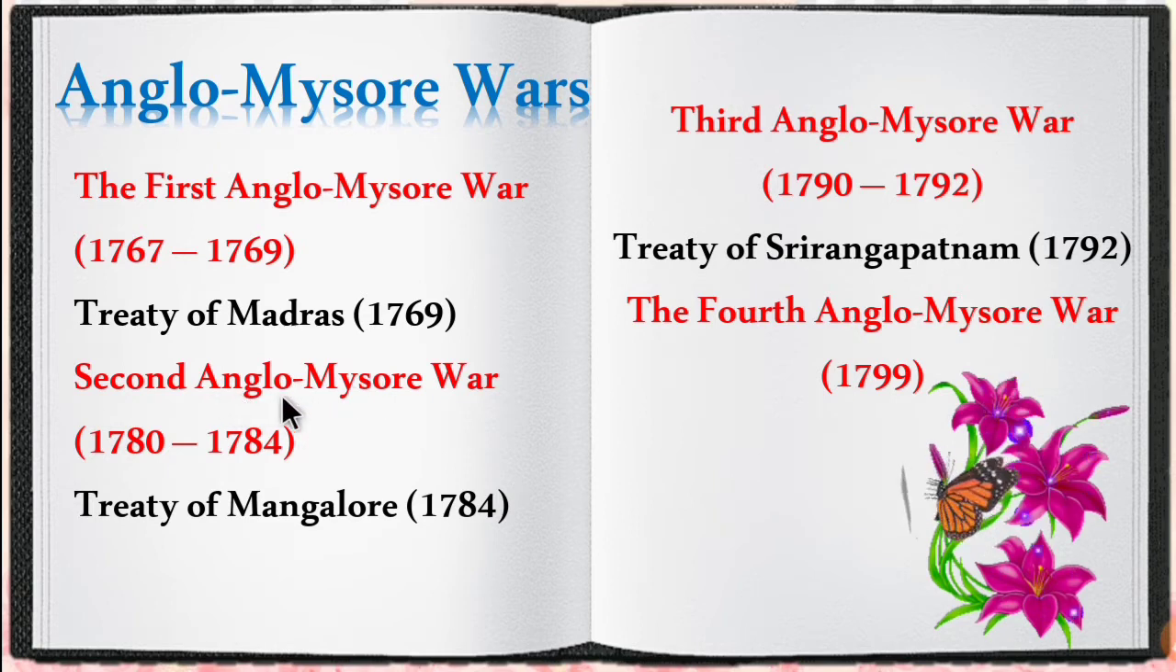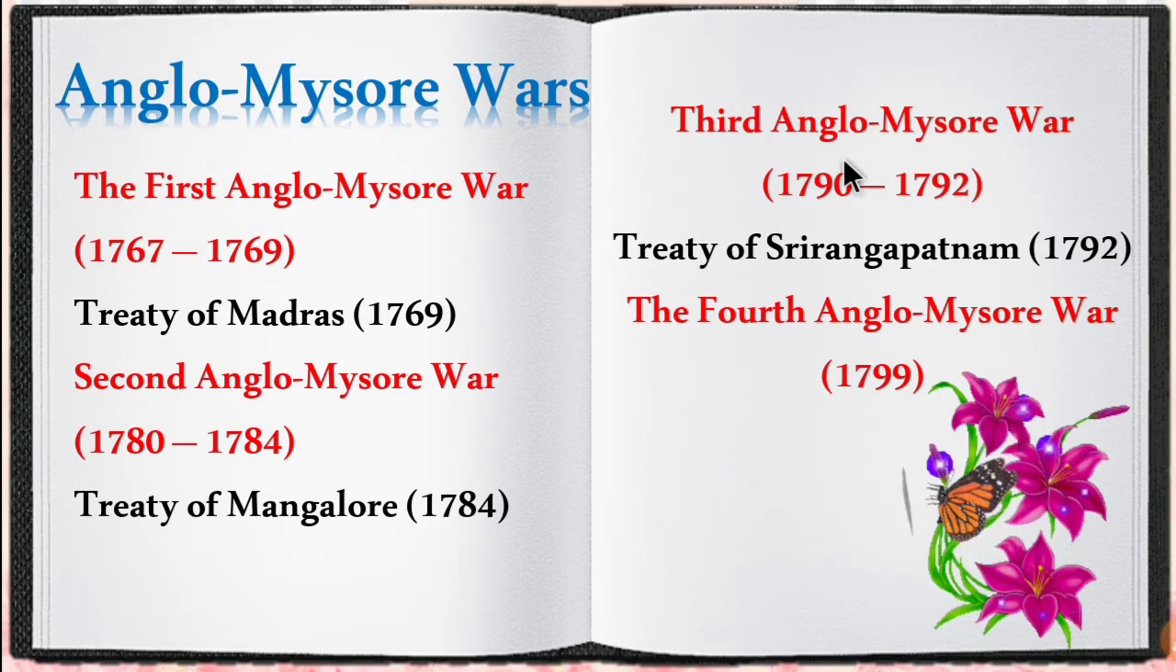The second Anglo-Mysore War was fought between the time period of 1780 to 1784. During the course of the war, Hyder Ali died because of cancer, and his son Tipu Sultan succeeded the throne, and he continued the second Anglo-Mysore War. The second Anglo-Mysore War ended with a treaty called the Treaty of Mangalore, which was signed between Tipu Sultan and the British in the year 1784.